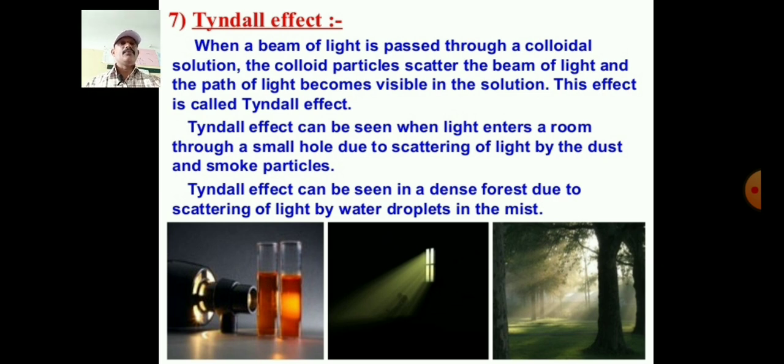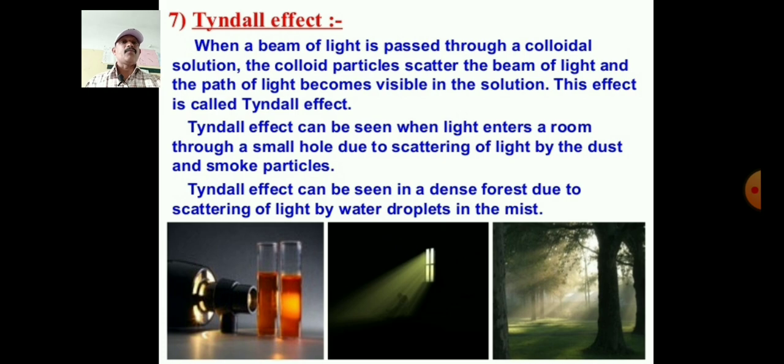Here we can see three pictures. One picture shows light passing through a colloidal solution, the second picture shows dust particles in the window with the path of the light visible, and the third picture shows the forest, where we can see the water droplets in the mist scattering the light.